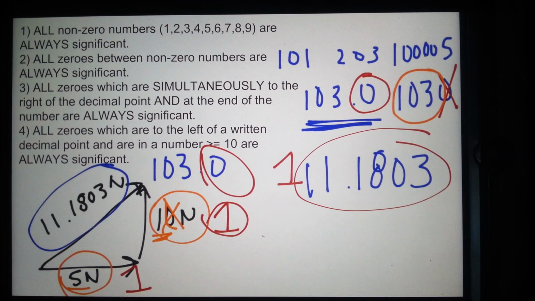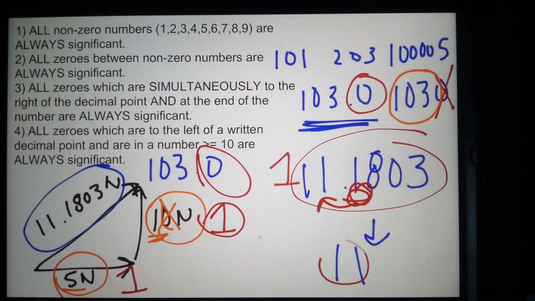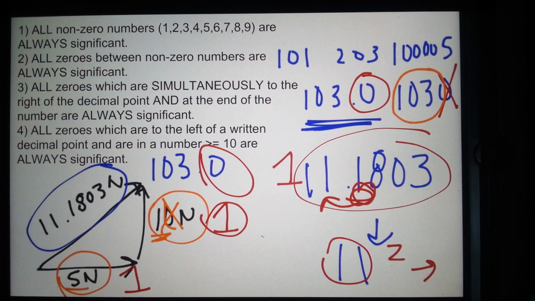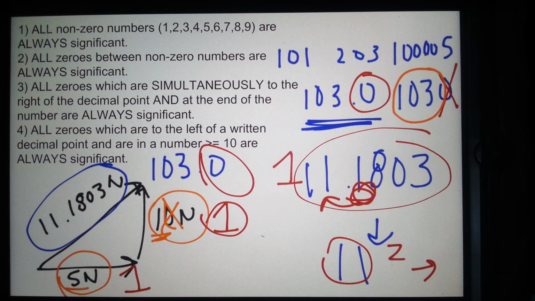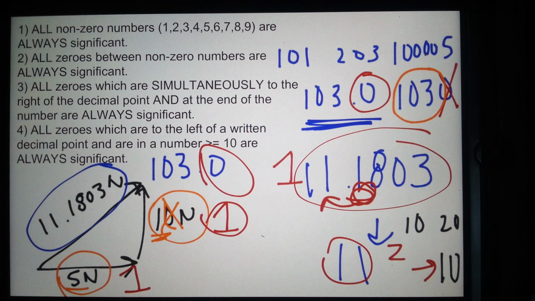So what do we do? We round first. 11.1803, this 1 keeps the 11 the same. So after that we'd have 11. Now 11 has 2 sigfigs. So we change 11 to the closest number that has 1 sigfig. And so we could pick between 10 or 20. And 11 is closer to 10, so your final answer would be 10.